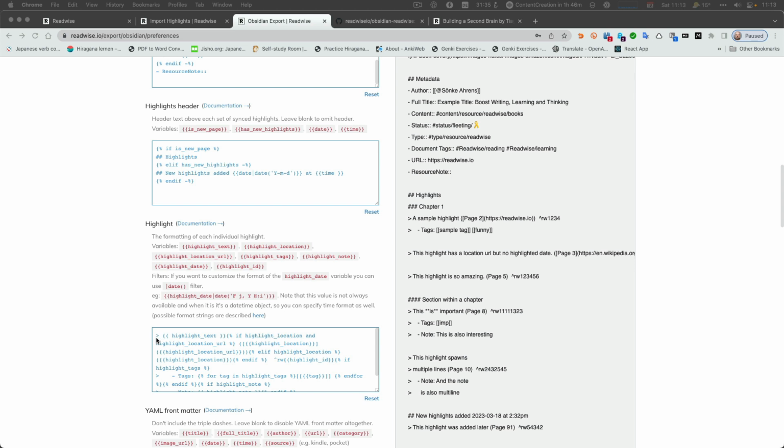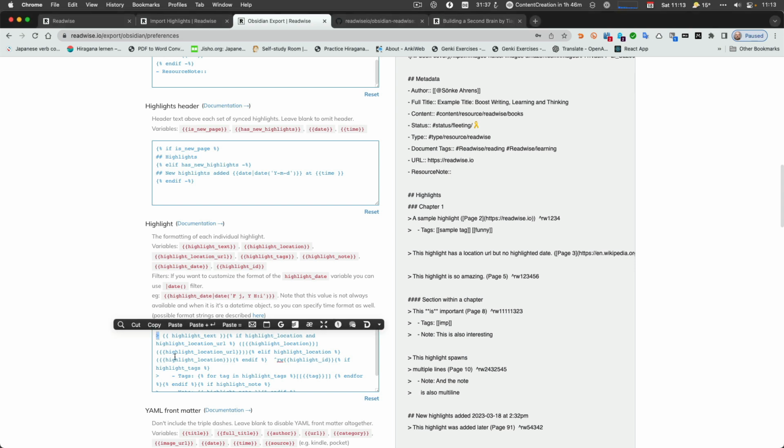And I do it a little bit differently than the default. The default is just using a dash. I use the bigger sign, and so that's a quote. I don't like the dashes, the bullet points. It's my personal opinion. You can change that.